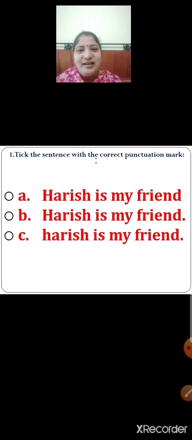Next, B, Harish is my friend. Here the sentence has started with a capital letter and the sentence has ended with a full stop. So is it a correct sentence with the correct punctuation mark? Yes, it is a correct sentence. What about C? harish is my friend. Here the sentence has started with a small letter but it has ended with a full stop. So is it a correct sentence? No, it is not the correct sentence.